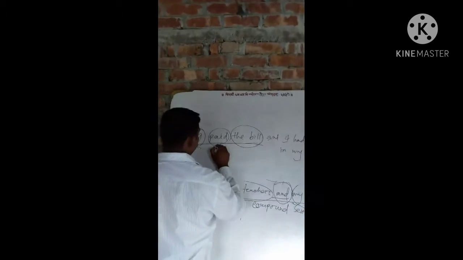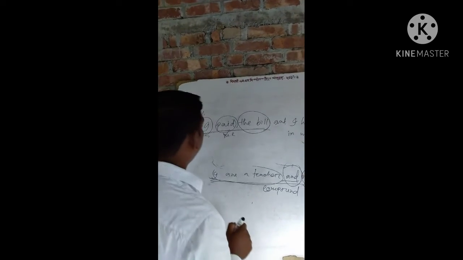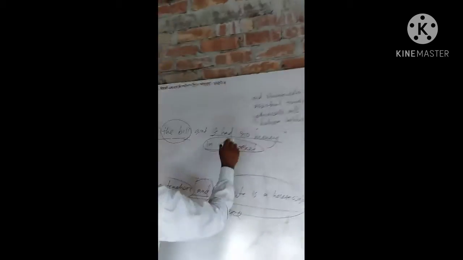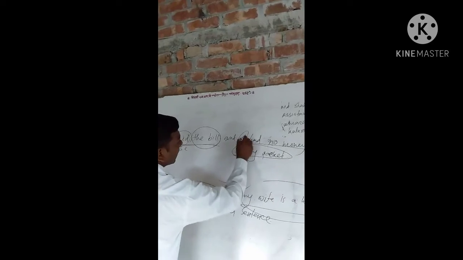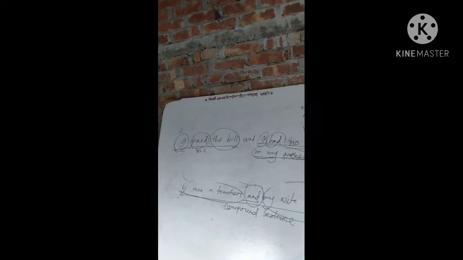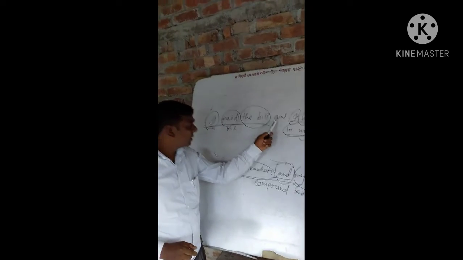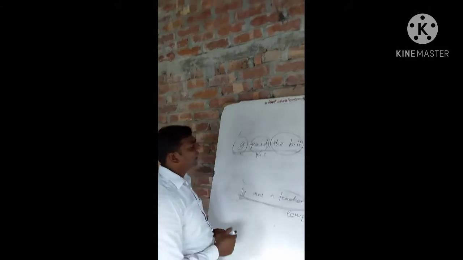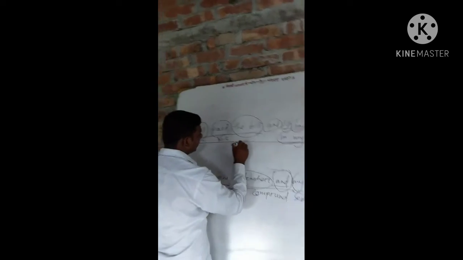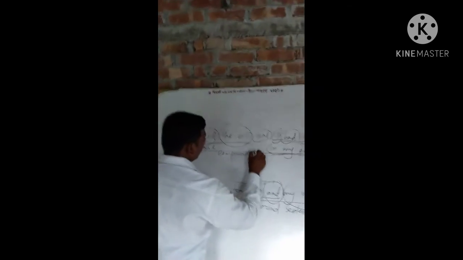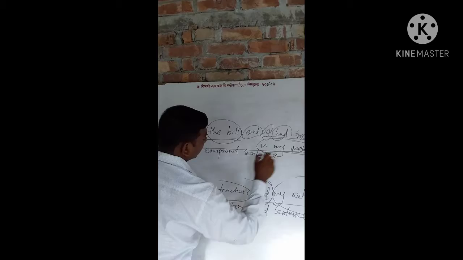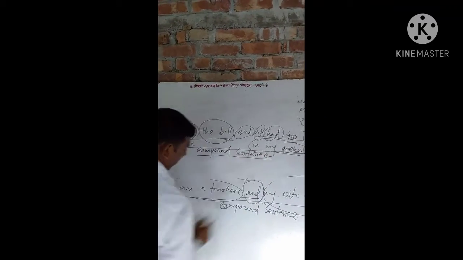So it's a main clause, or independent clause. I had no money in my pocket. It's a main clause because I is a subject, had is a verb, no money in my pocket is an object. Here two main clauses are connected by the coordinating conjunction and. So it's called a compound sentence.